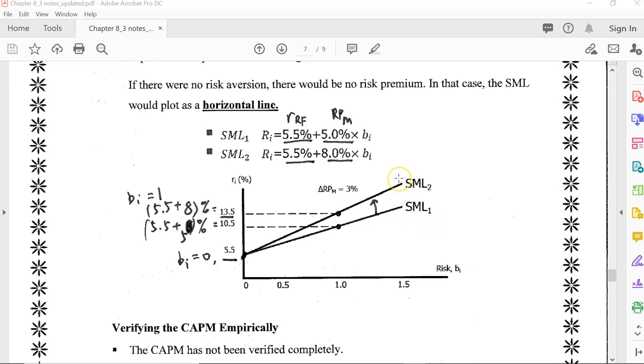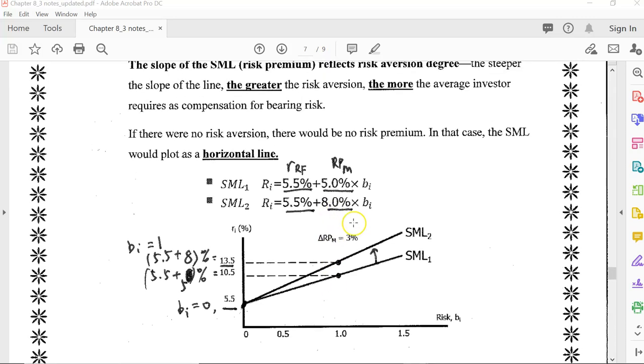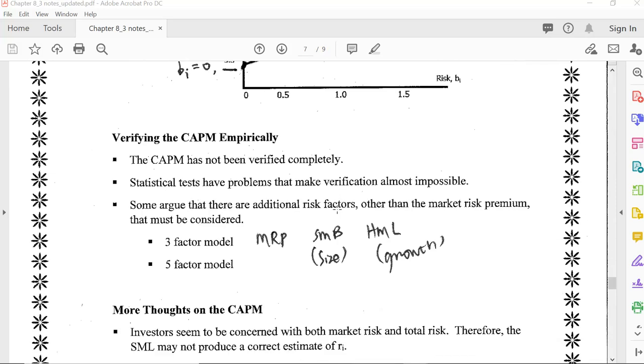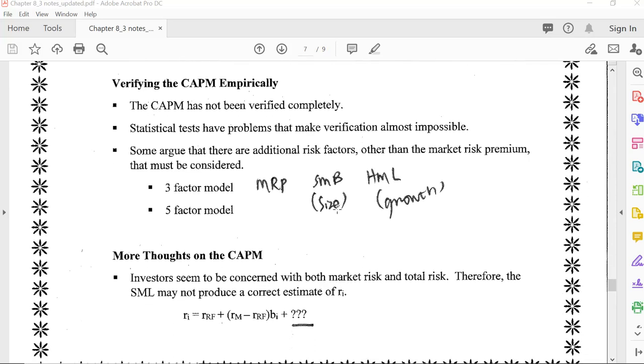It's just the slope that increased when the market risk premium increases by 3%. When beta is 1, RM also goes up to 13.5%. So this is the second change on the SML. When investors become more risk averse, the slope of the line goes up as the market risk premium goes up. So those are the two changes on the SML.